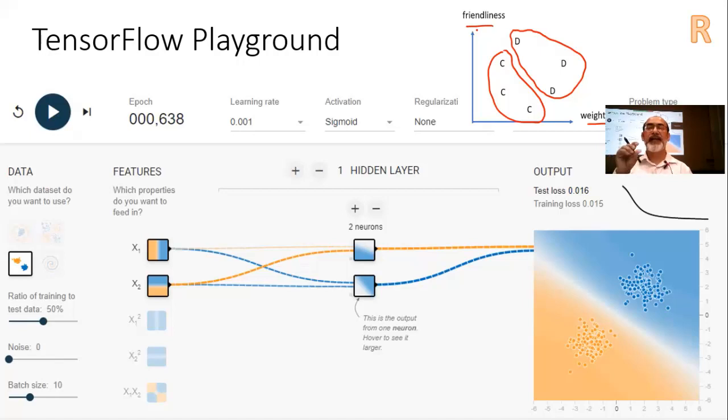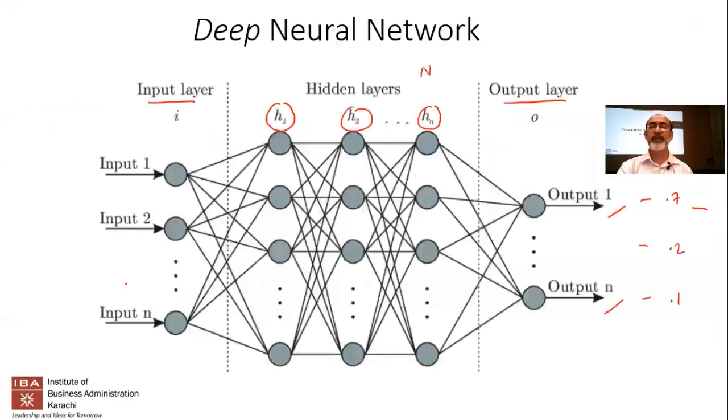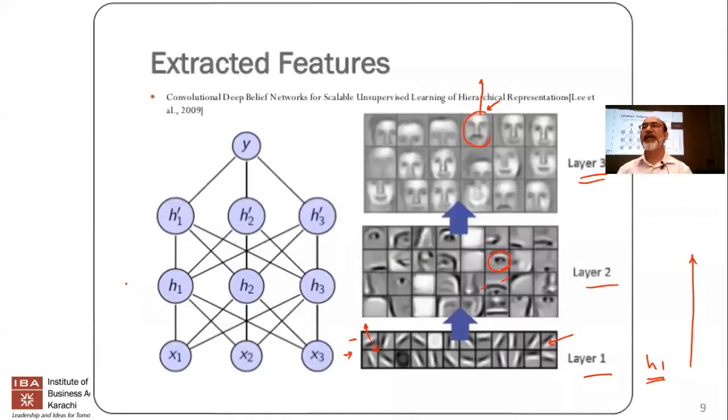So we said, okay, here are the weights, and here's the friendliness. And now we want to differentiate between cats and dogs based on these two specific attributes, which could be thought of as x1 and x2 values, right? But now what we're trying to do, as you can see slowly over here in convolutional neural networks, is actually recognize images. So there's a shift, a slight change in what we're trying to do.